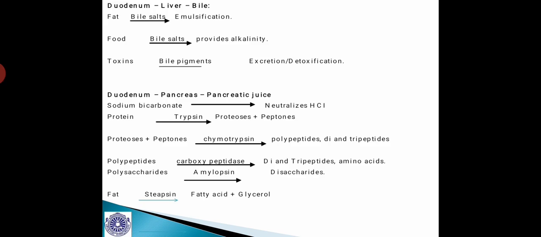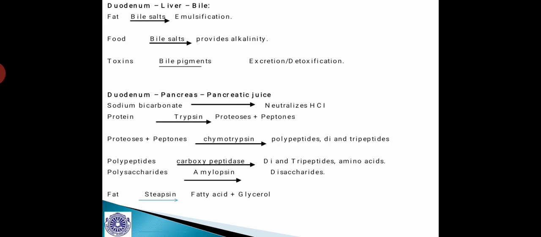pancreatic juice also enters, and the sodium bicarbonate present in it neutralizes the HCl. And the protein present in this duodenum region is acted upon by trypsin, which converts it into proteoses and peptones.